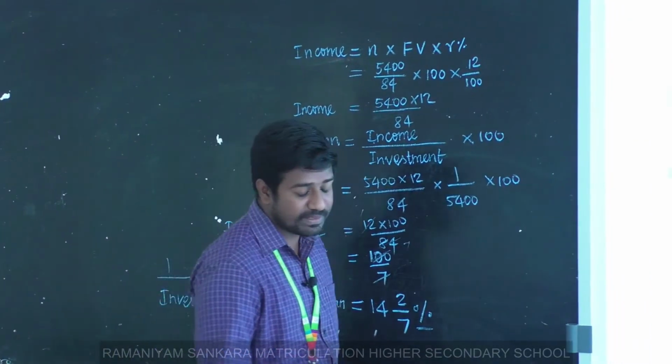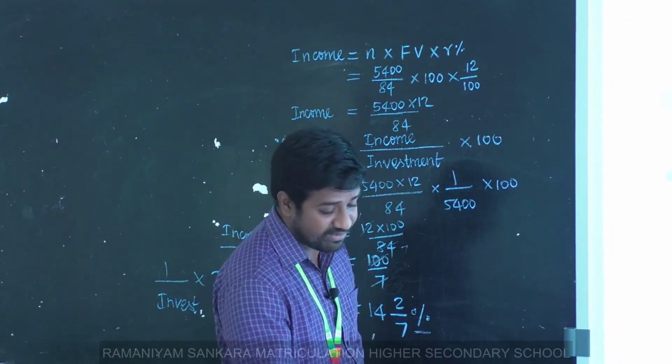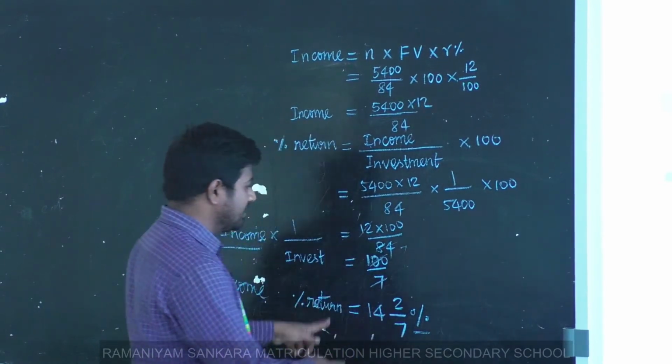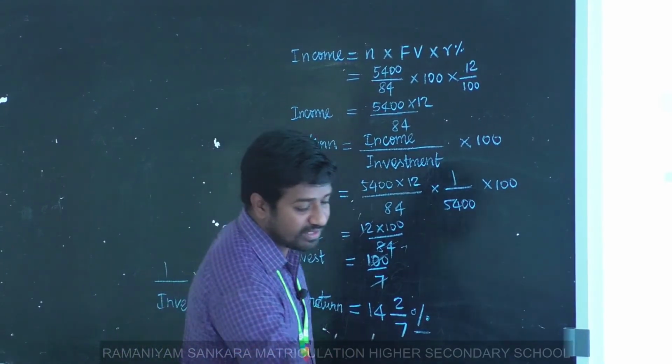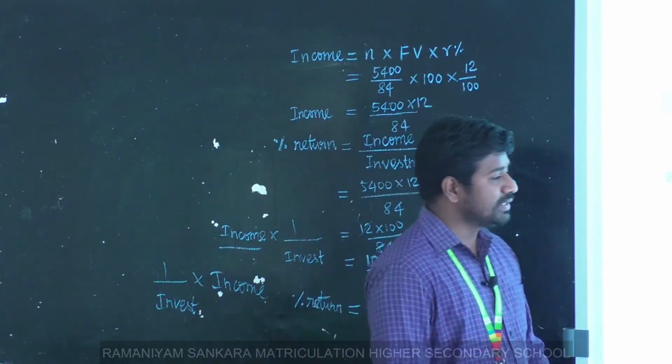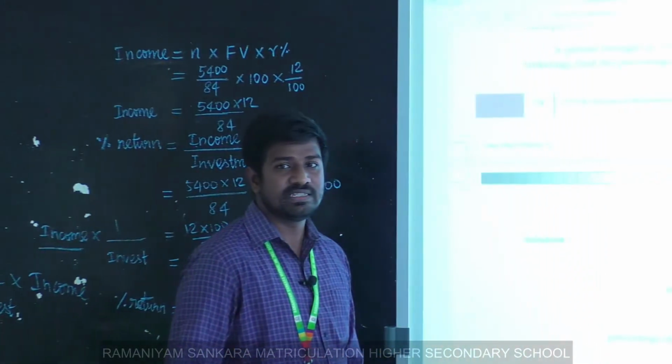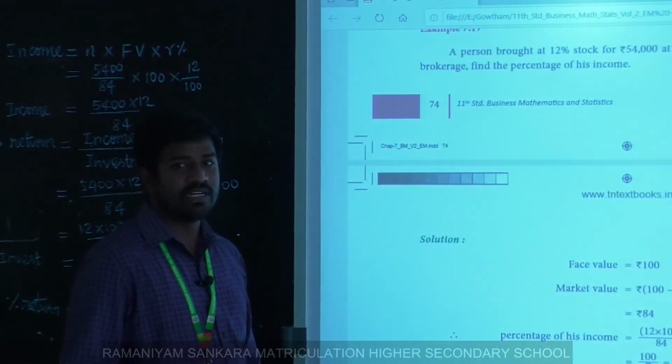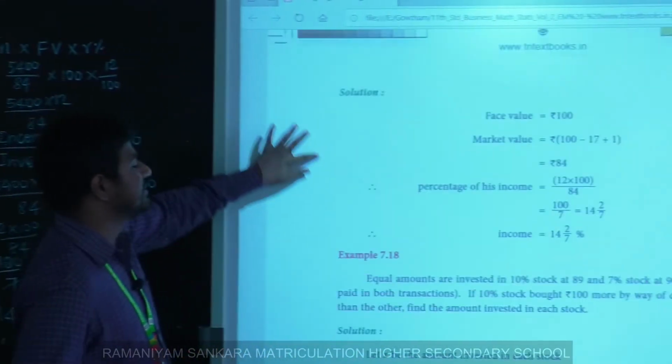Example 7.17, copy these things and write off that sum. Yes. Next, example 18. Clear, students? 17 is over. Example 18.